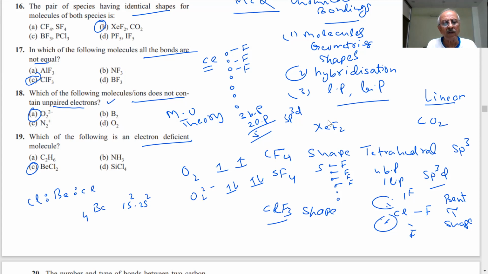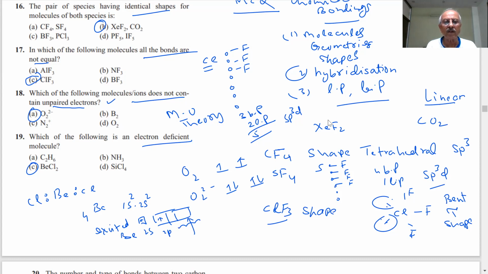You have 2s and 2p. In the excited state, beryllium can accept electron pairs, right?